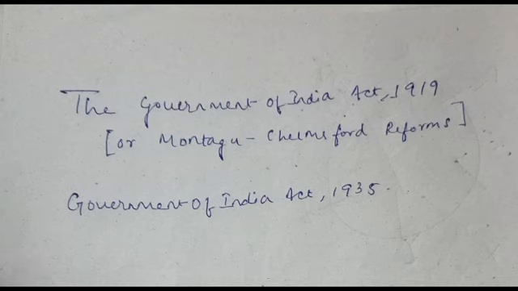They did not have any such no confidence motion to be administered against them. Okay. Now, the Secretary of State and Viceroy could interfere with respect to the reserved subjects, but their scope of interference was limited with respect to the transferred subjects.